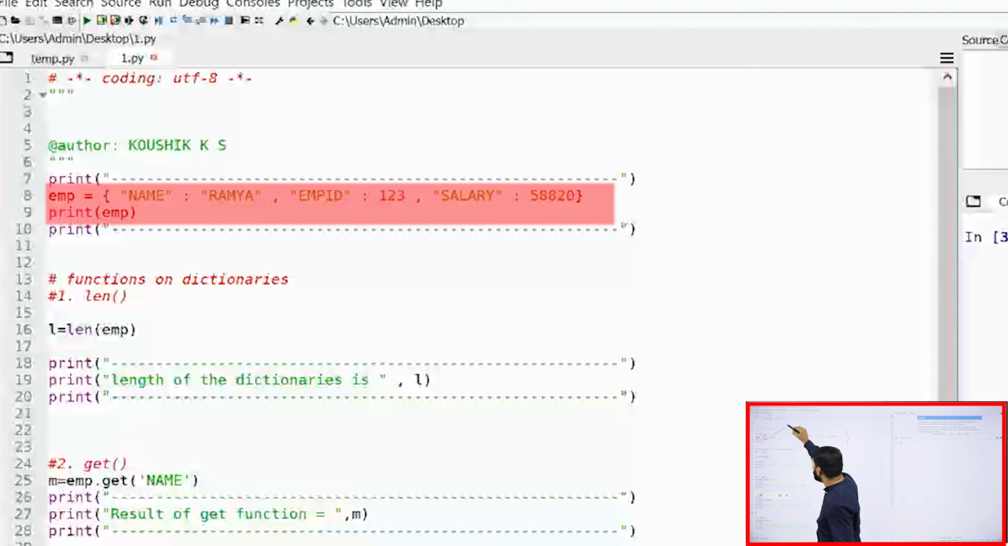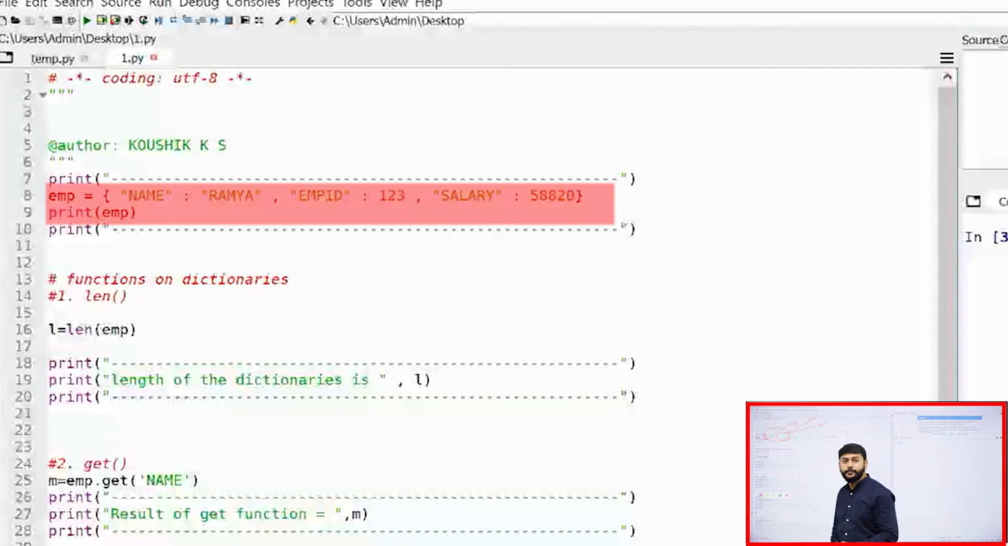So this is what I will call a key. What is it that I have? Ramya. So this is what I will call a value, my dear students. You can observe here I have a comma. So this name and Ramya is one pair. Like that I have three pairs. One is name, one is employee ID, another one is salary.